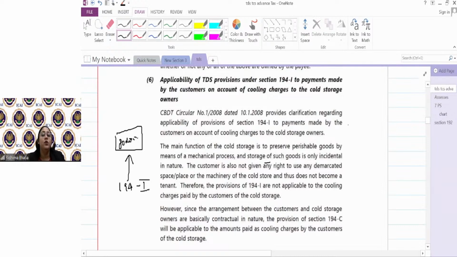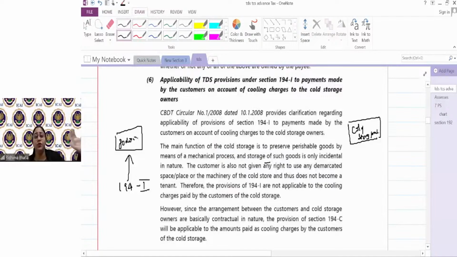But if I take cold storage facility, अब what is cold storage facility? Cold storage facility में क्या होता है? Let me take you an example through fruits. If I keep my fruits in godown, and that godown is taken on rent, 194I. But if I keep my fruits in a cold storage facility which is provided by someone, उसमें क्या होता है? I'm obviously occupying the space for storing my fruits. At the same time, the other person is providing me the facility of cold storage. वहाँ पे proper temperature is maintained so that the fruits don't get destroyed.